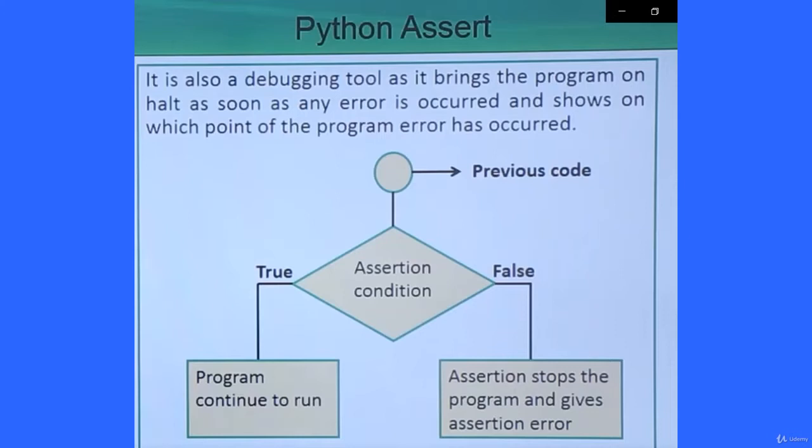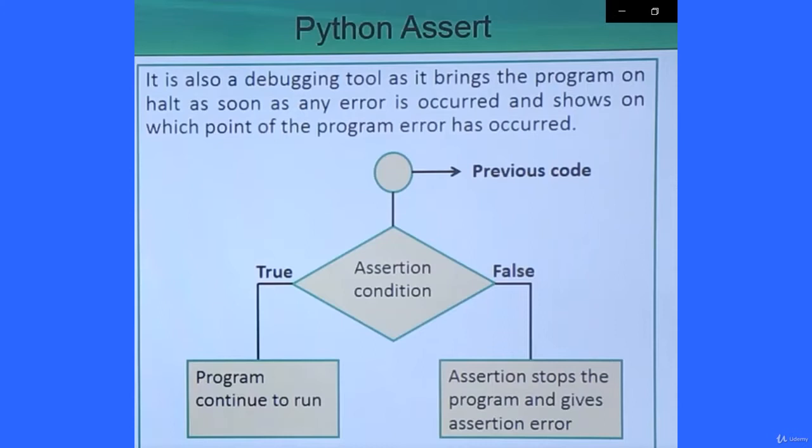So previous code is there. Now we are having the assertion condition. If the assertion condition is true, then the program continues to run. If the assertion condition is false, then the assertion stops the program and gives the assertion error and also the respective point where that particular error has occurred. That will be mentioned in the assertion error.